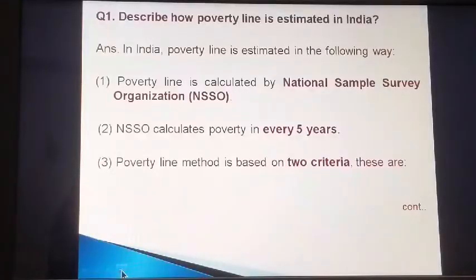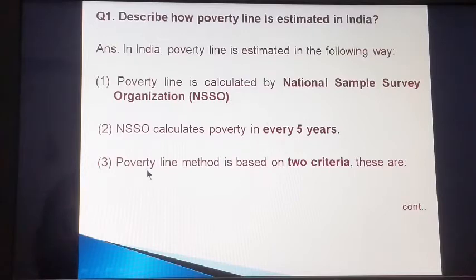The first question is, describe how poverty line is estimated in India. So the answer to this question is, in India, poverty line is estimated in the following way. Point number 1, poverty line is calculated by the National Sample Survey Organization, that is NSSO. Point number 2, NSSO calculates poverty every 5 years.